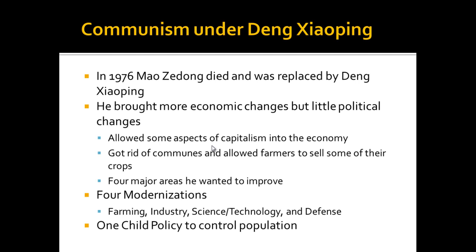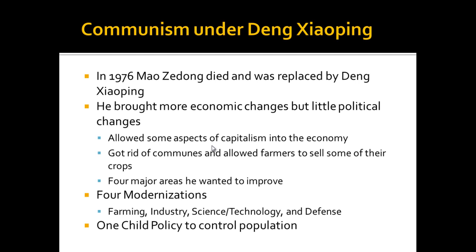Peasant families are going to be given some plots of farmland under what he calls the responsibility system. They still didn't own the land, and the government took a share of their crops. However, they could sell surplus produce, just like we kind of saw under Lenin with the NEP. Chinese entrepreneurs are also going to be allowed to set up new businesses.